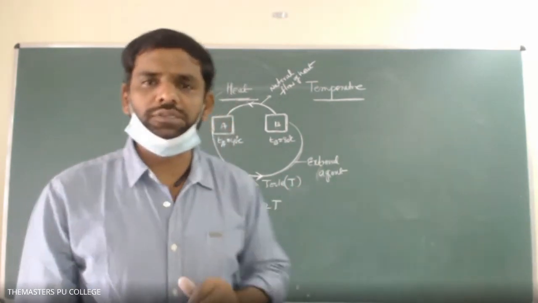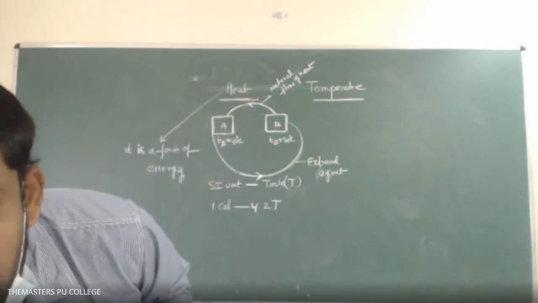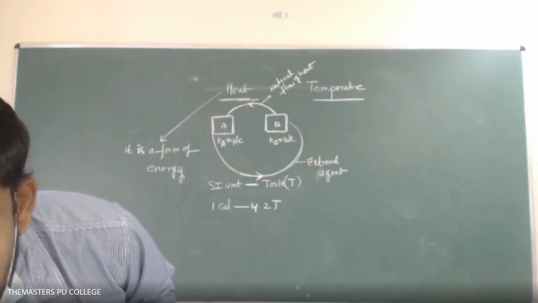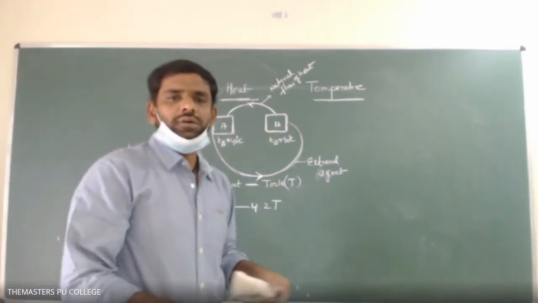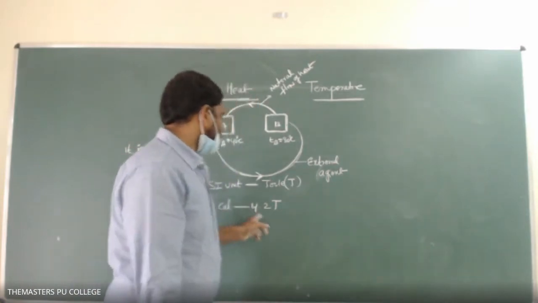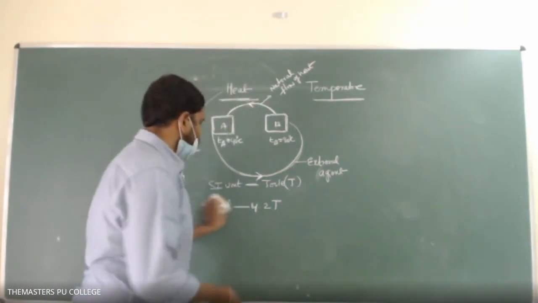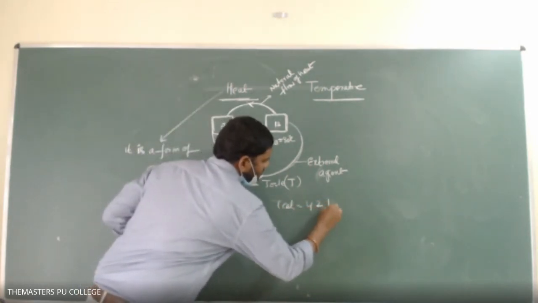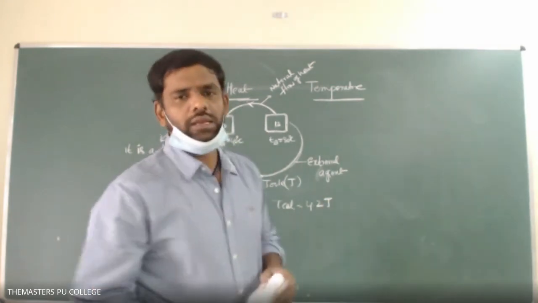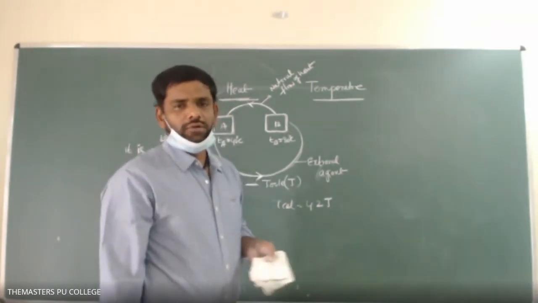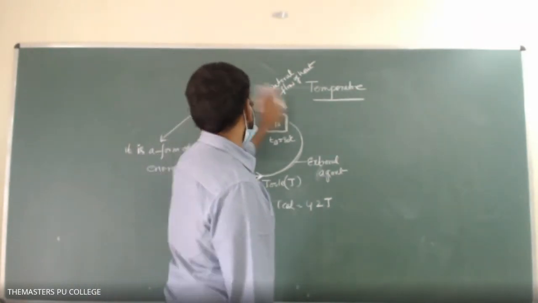One calorie equals 4.2 joule. So this is regarding heat.